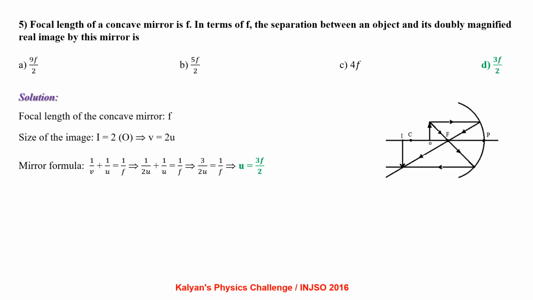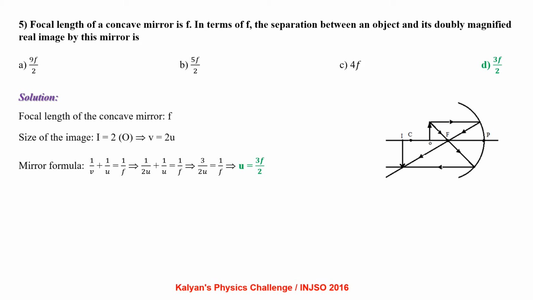Focal length of a concave mirror is f. In terms of f, the separation between an object and its doubly magnified real image by this mirror is? Size of the image I equals 2 times size of the object. So v equals 2u.